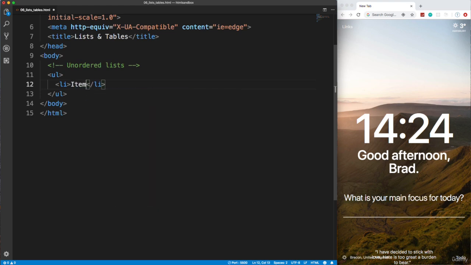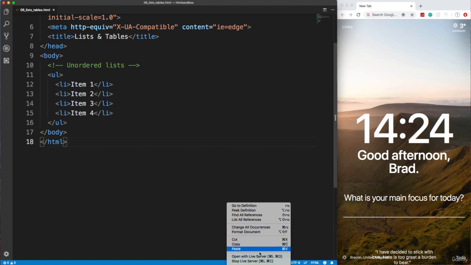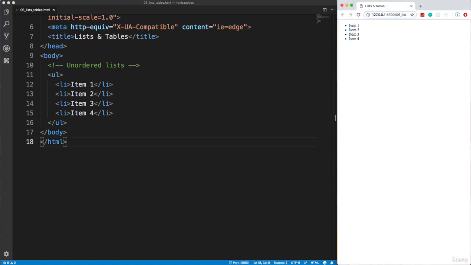So let's go ahead and just say item 1. And what I'll do is I'll hold down Shift and Option or Shift and Alt and just hit the down arrow so that we can bring these down. And let's change that to 2, 3, and 4. And we'll save this, Control S, and then let's open this with Live Server. And there we go. So that's what it's going to give us. I'm actually going to zoom in a little bit on the HTML so you can see this better. Should have probably done that a while ago. And notice that the bullets are here, and like I said, these can be removed through CSS.